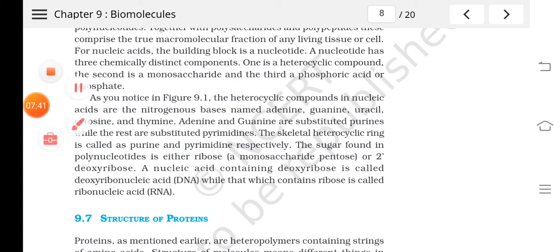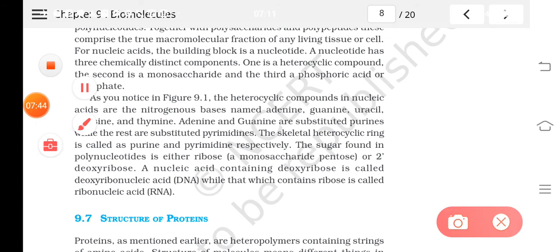The nitrogen bases found in them can be divided into pyrimidines and purines. And the sugar found in the polynucleotide can be a ribose sugar or a 2-deoxyribose. So two types of sugars, monosaccharides only, that we will study in the next class.